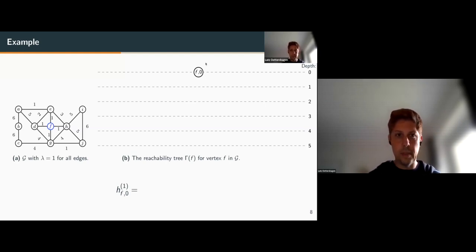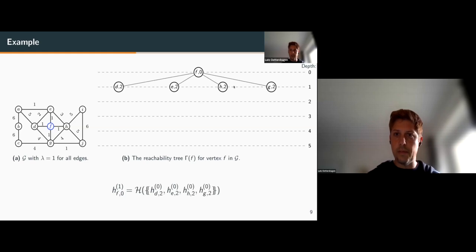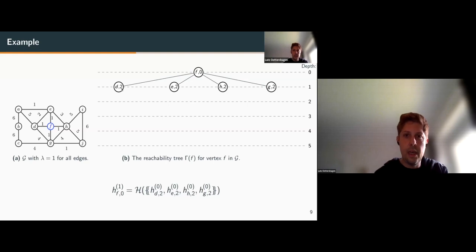For the root, we just start with time 0. So for example, for depth 1, we can start a temporal walk going to node D. In our temporal graph, we arrive there at time 2 because this temporal edge exists at timestamp 1 and we have a duration of 1. So our arrival time at D is 2. So we add this node in our reachability tree. And we do this similarly for the node E, H, and G.